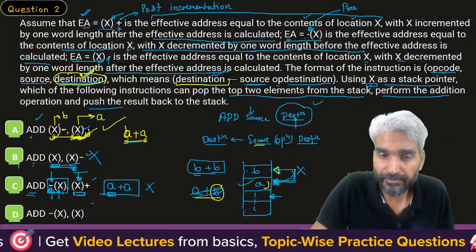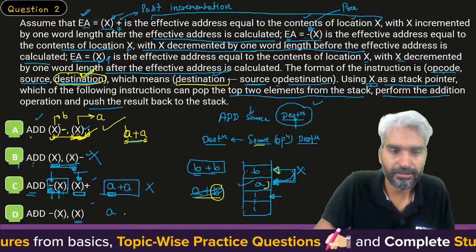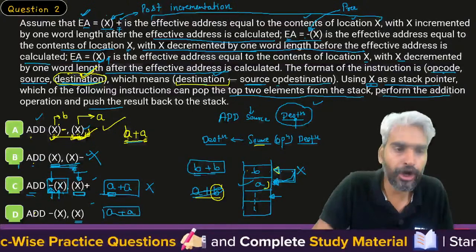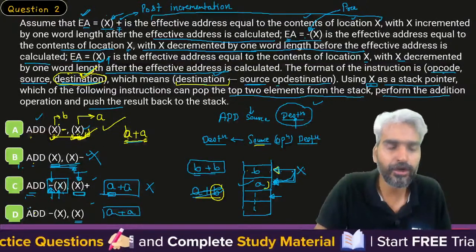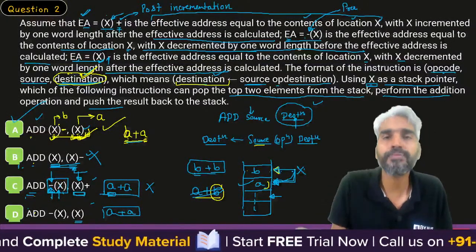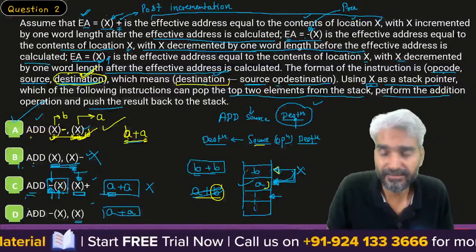So, first we will decrement it. So, we will eventually get A. Then here also, we are eventually getting A only. So, all the options B, C and D are wrong. The correct option is option A. Clear? But what will be the output? That's what you need to realize.